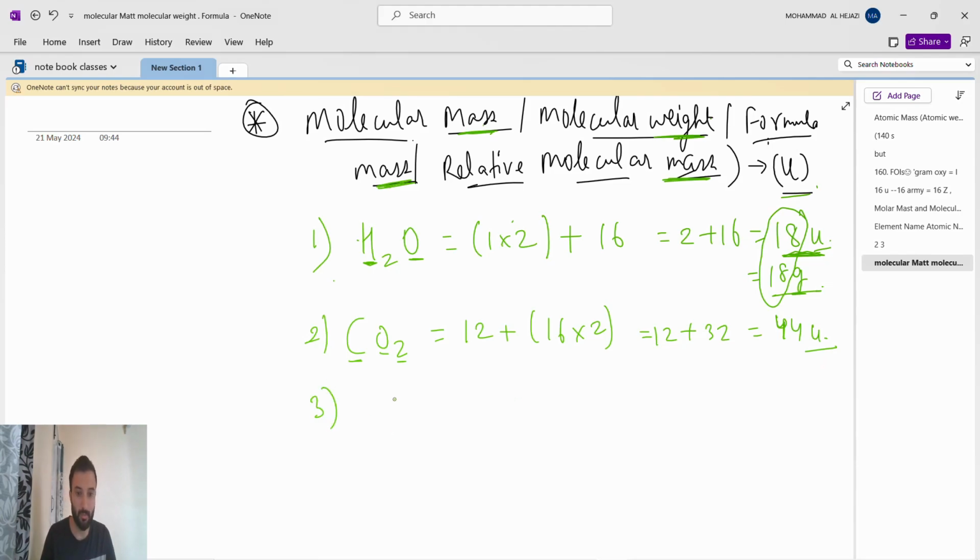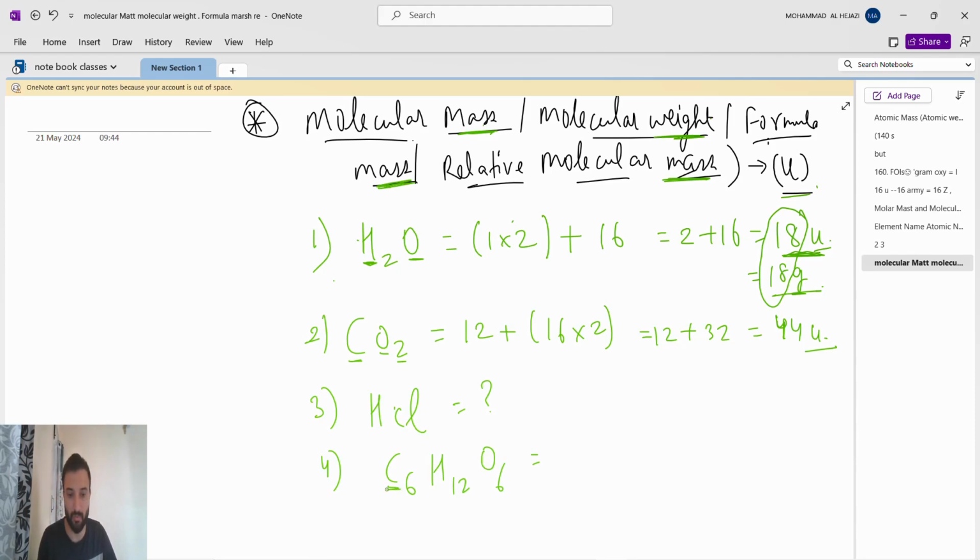Next, third number, HCl, chlorine. HCl, guys, is your homework. You have to find it and reply in the comment box. Then glucose, C6H12O6. Very simple.